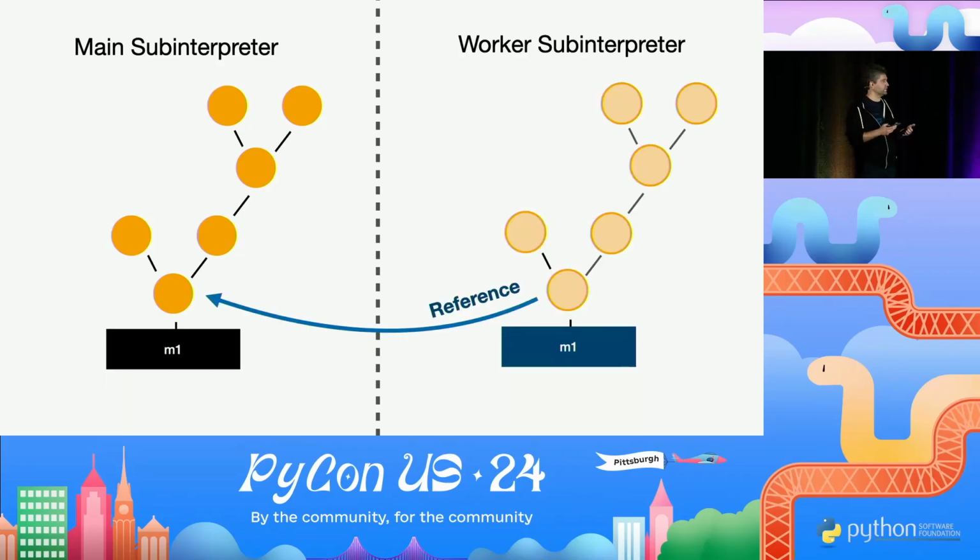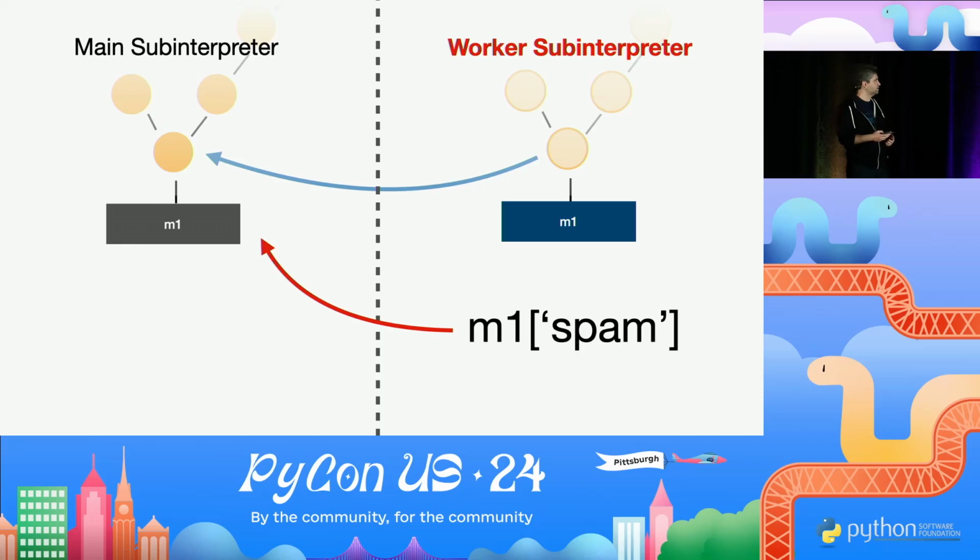And we want to access this collection from the main subinterpreter. So what we can actually do, we can just look into the memory of that collection directly. We don't need to copy the whole thing. It can stay in the main subinterpreter. Because it's immutable, we know that it will not change. So it stays in place. So it means that we can access it. We don't need to capture locks. We're not going to have any lock contention or anything. It will just work.